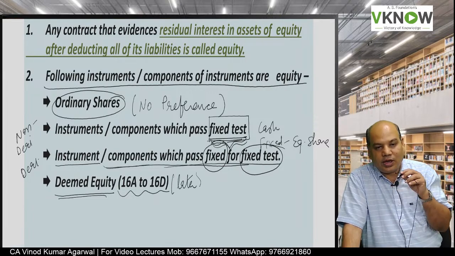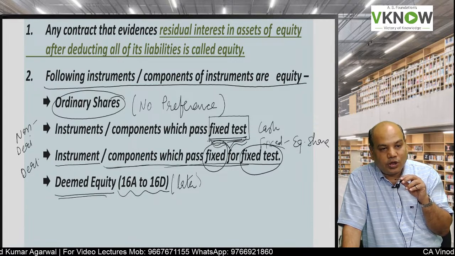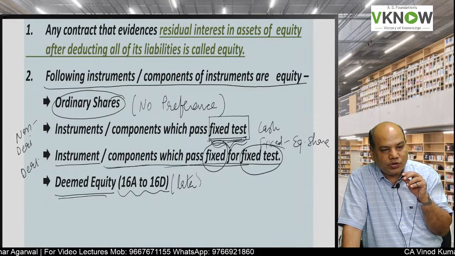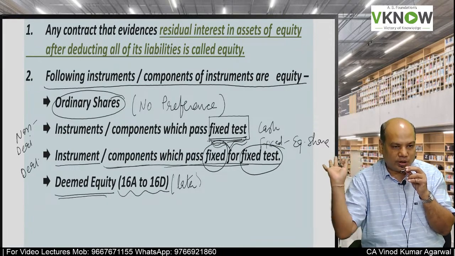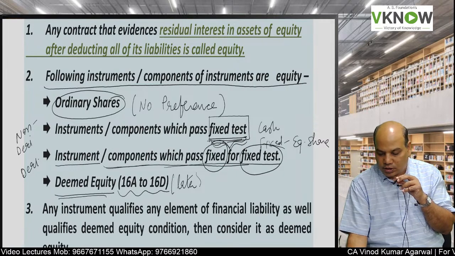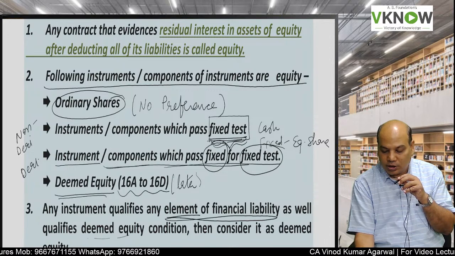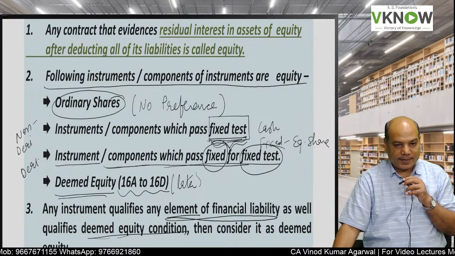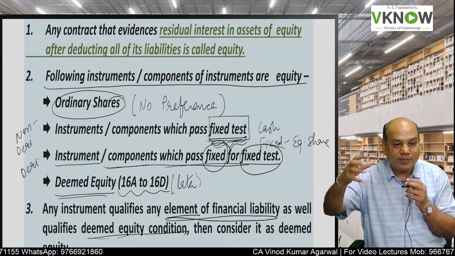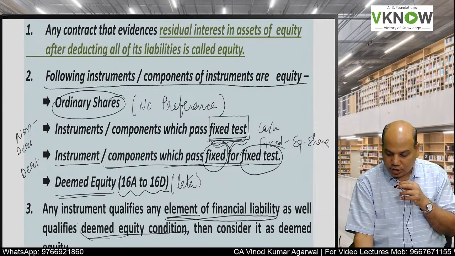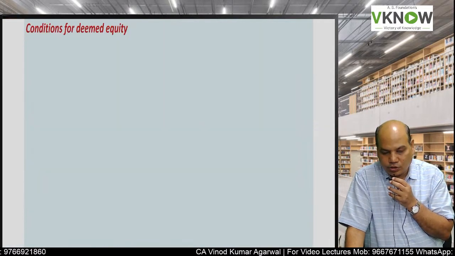Deemed equity means they have the feature of financial liability and they have the feature of equity also. So the standard says you please call them deemed equity only, and they will be treated as equity instrument. So this we will discuss later. If an instrument has features of both financial liability and it qualifies for deemed equity, then the standard says it will be deemed as equity instrument.